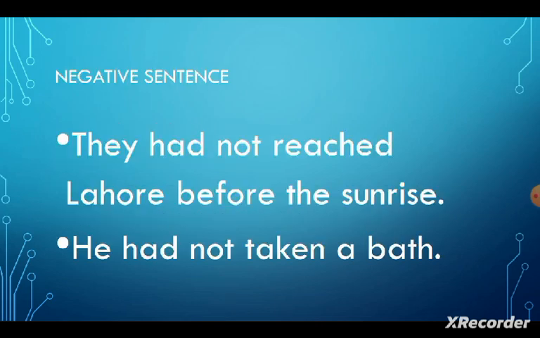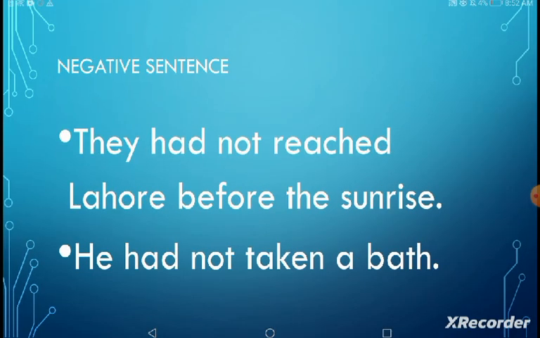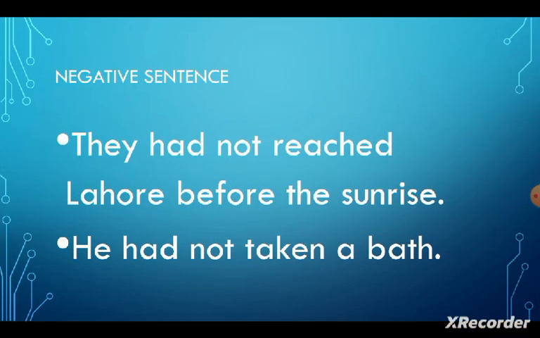And what will be the negative of past perfect tense? First of all, we use subject plus had plus not plus third form of verb plus object. Like, they had not reached Lahore before the sunrise. The second example is they had not taken a bath.